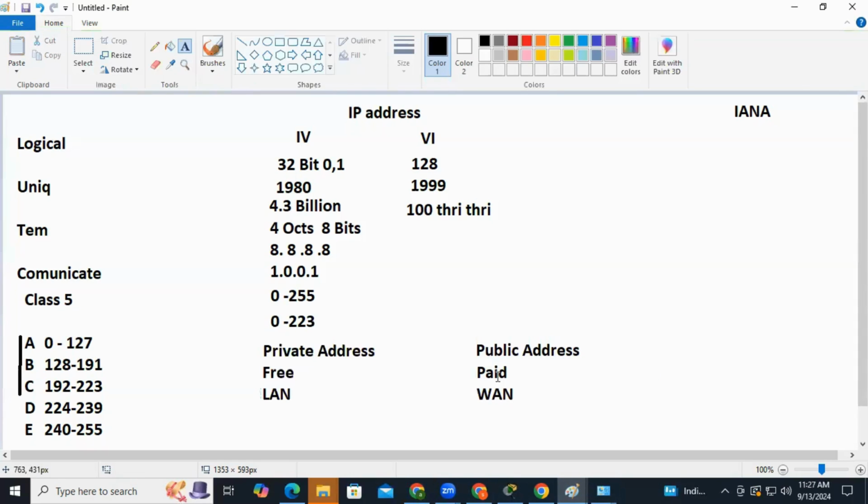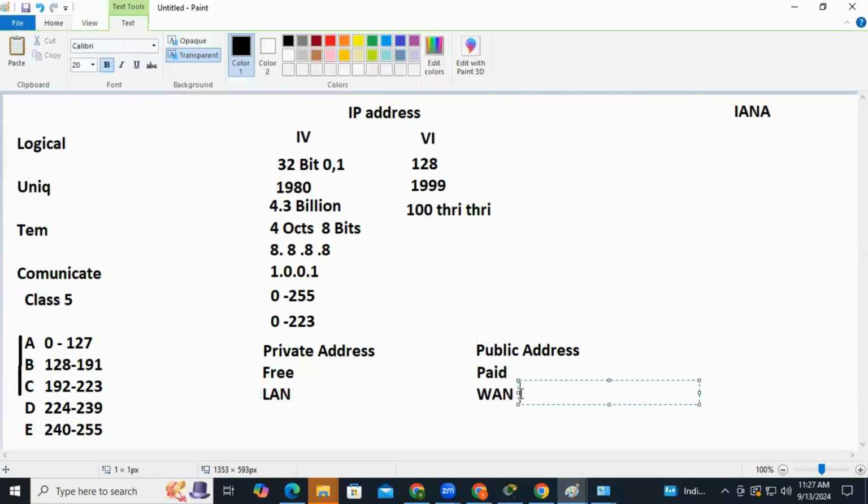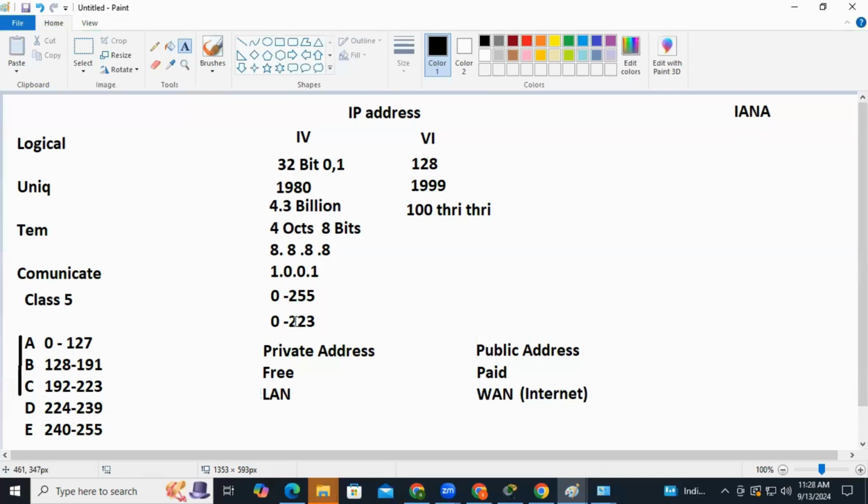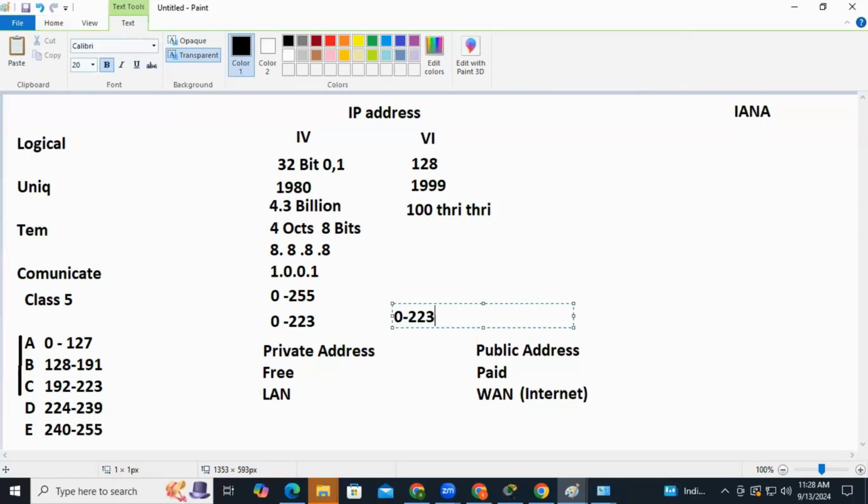So where I'm talking about which are used in the WAN. WAN means, what is it? The Internet. WAN means the Internet. Right? So now what IANA said, what I'm talking about is between 0 to 223 addresses.